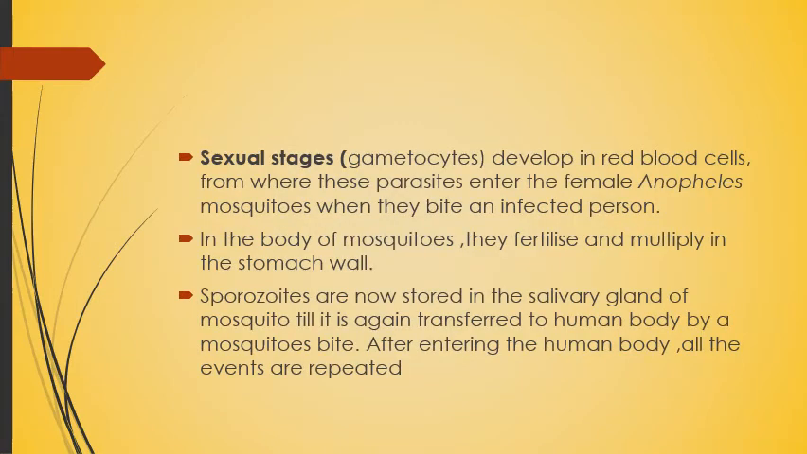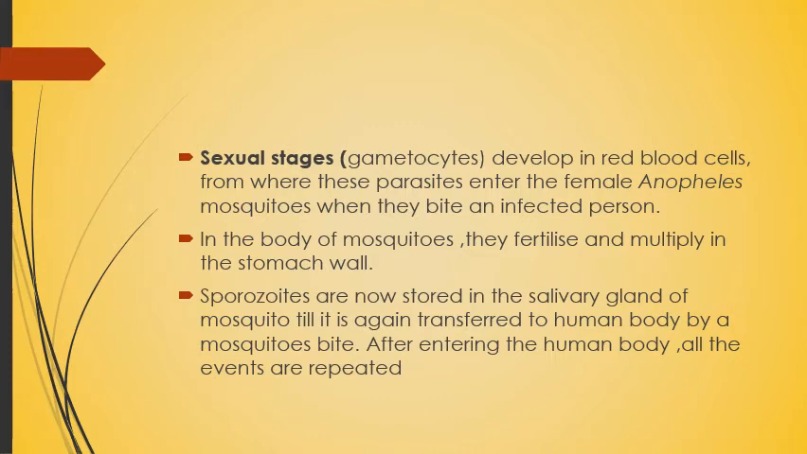The sexual stage, that is gametocytes, develops in the red blood cells, from where these parasites enter the female Anopheles mosquito when it bites an infected person. It means when the person is suffering from malaria, during that time the red blood cells will have gametocytes. Again the mosquito will bite the infected human body, and the gametocytes will enter the mosquito.